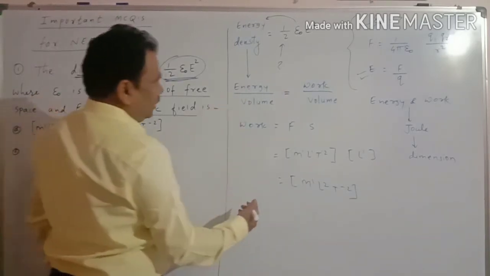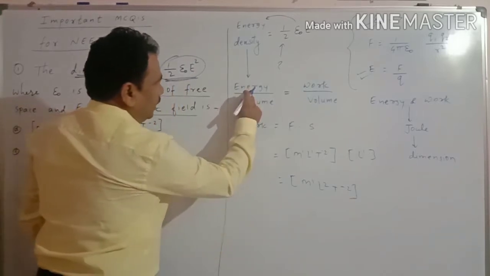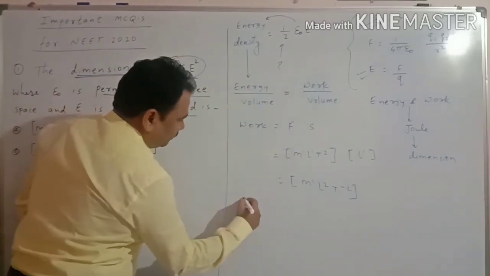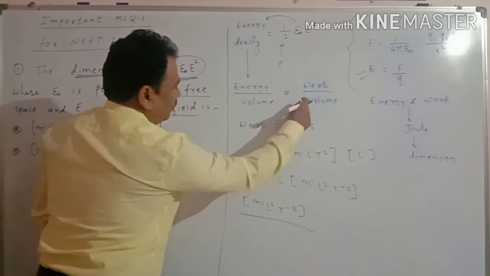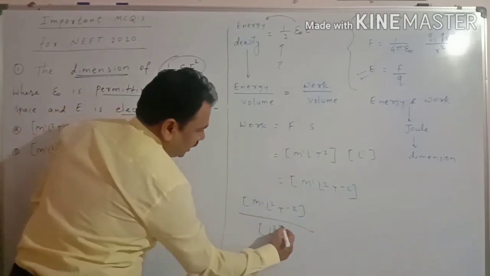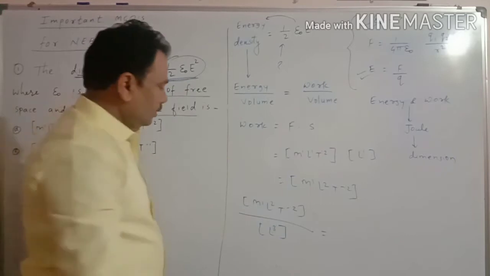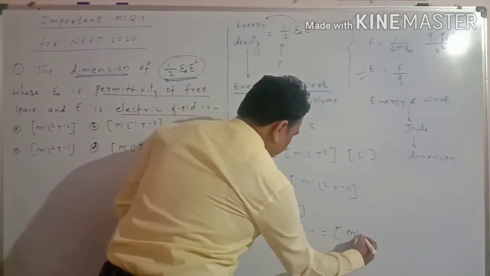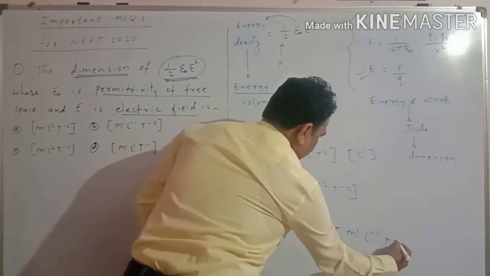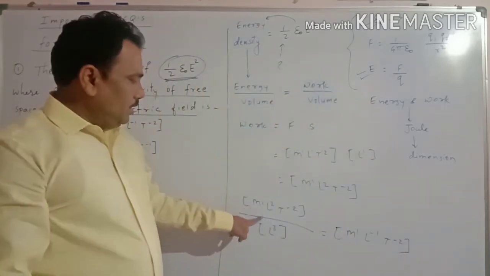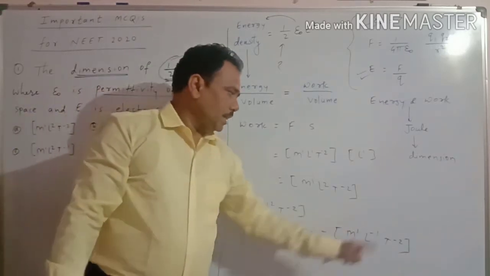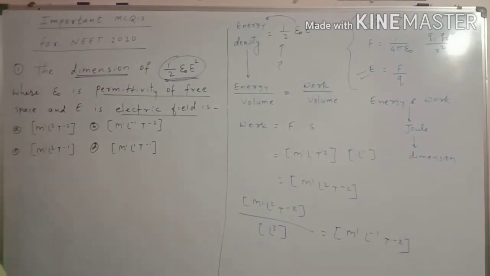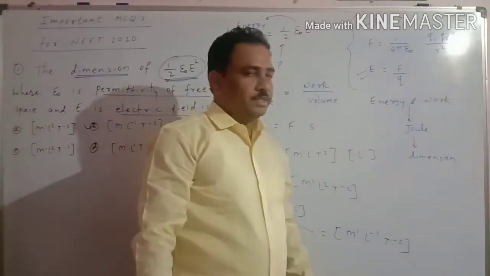So just write down here, instead of energy we use work. The dimension of work is M1 L2 T minus 2 upon volume. The dimension of volume is L cube. So finally we get M1 L minus 1 T minus 2, since 2 minus 3 is minus 1, and T minus 2. So our final answer is the second option, that is option B, M1 L minus 1 T minus 2.